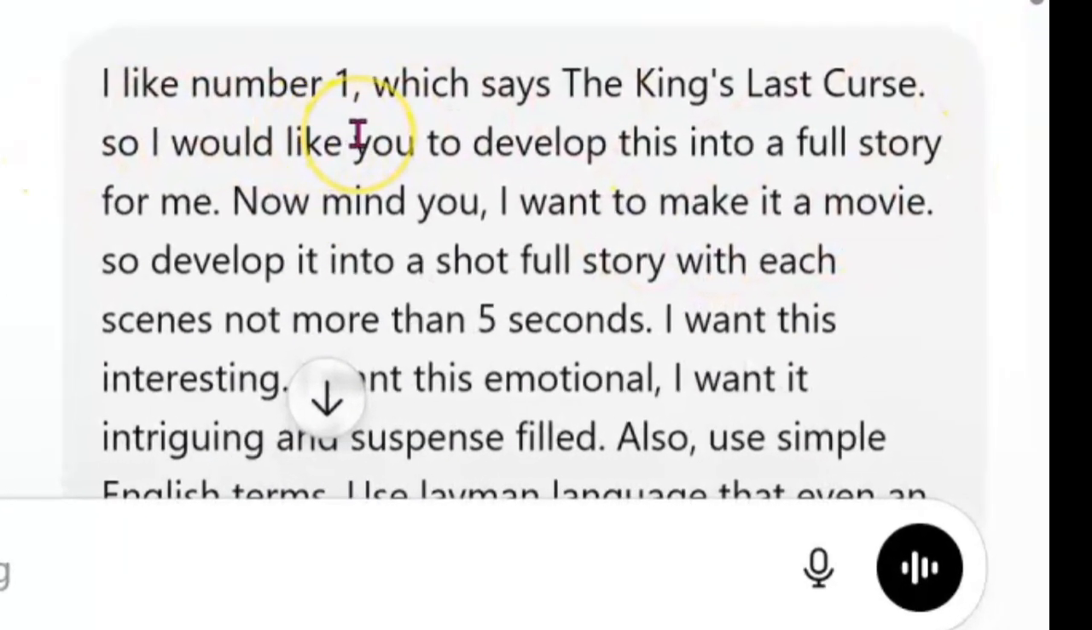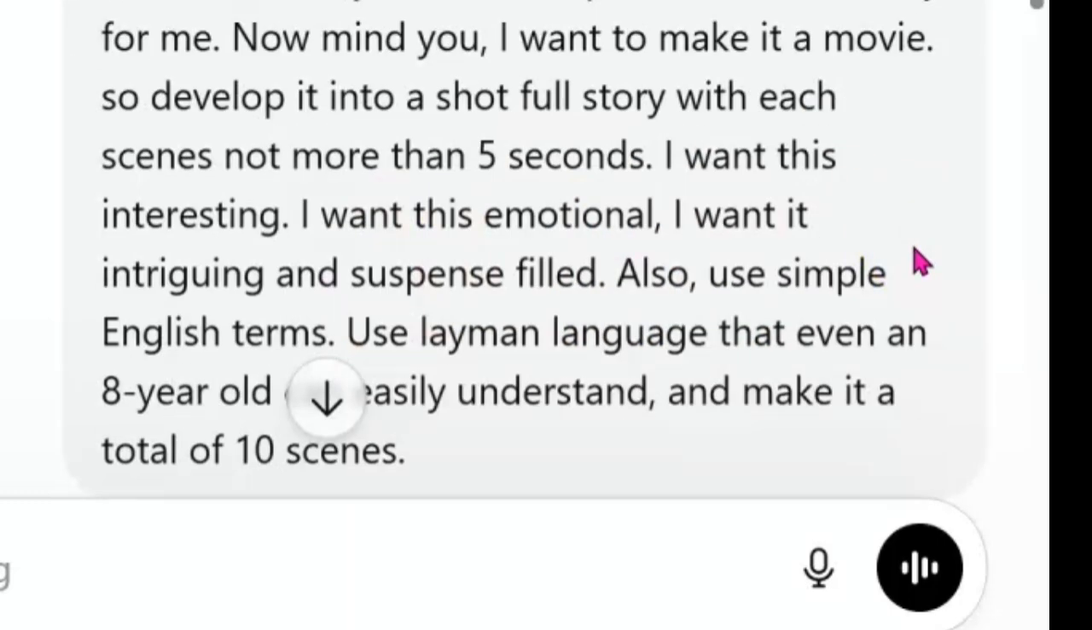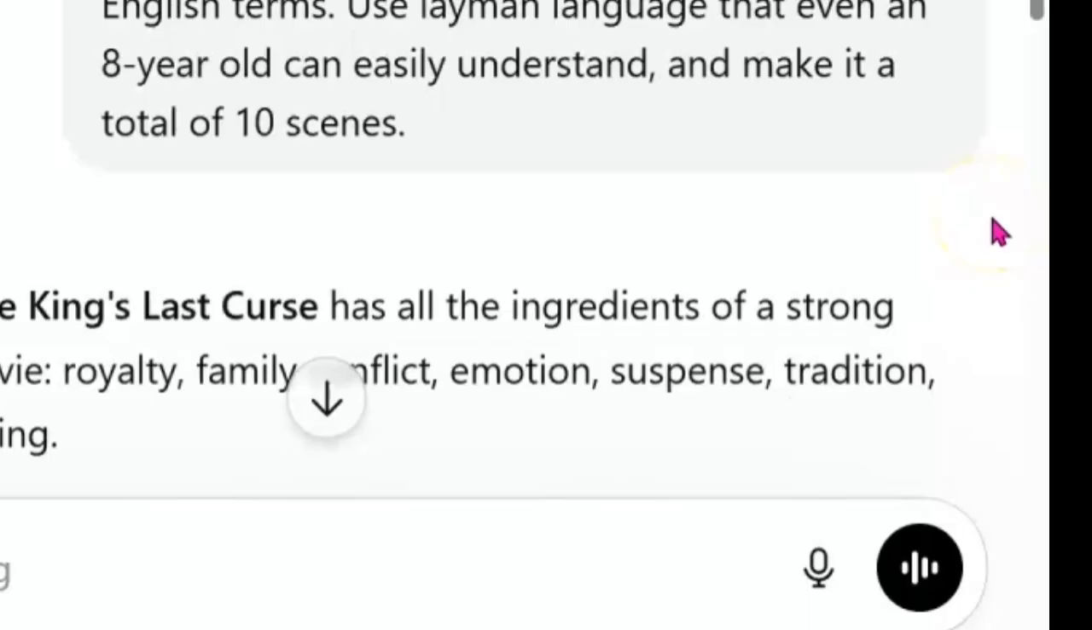Now, having already done that, I said I like number 1, which is The King's Last Curse. So I would like you to develop this into a full story for me. Mind you, I want to make it a movie. So develop it into a short full story with each scene not more than 5 seconds. I want it interesting, emotional, intriguing and suspense-filled. Also, use simple English terms, layman language that even an 8-year-old can easily understand.